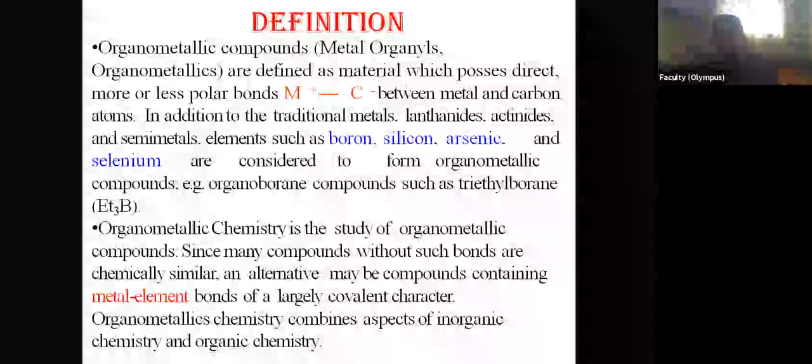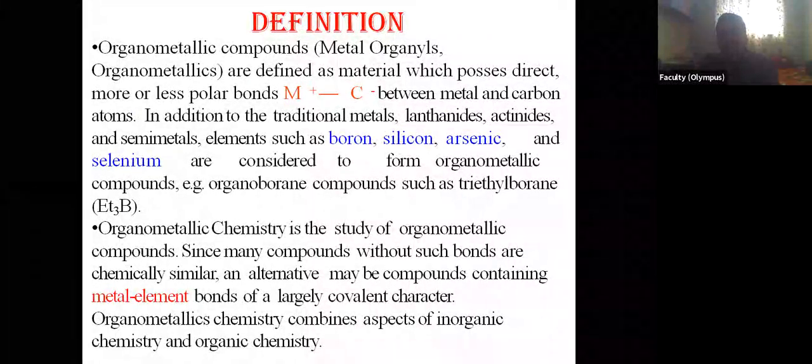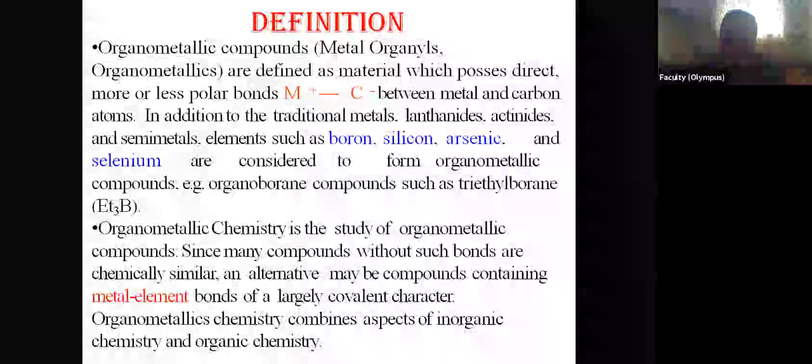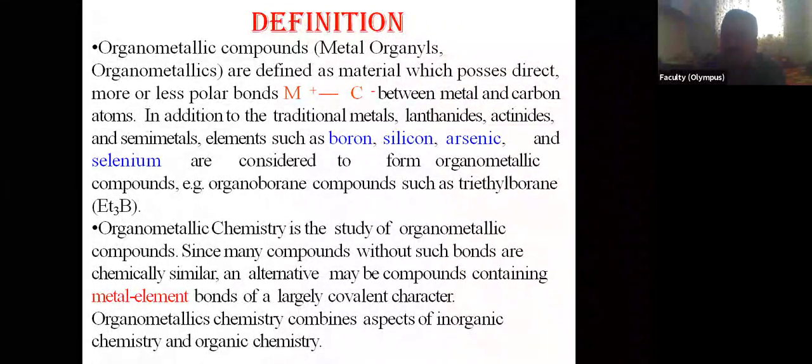There is a bond between metal and oxygen. So sodium acetate is not an organometallic compound. In an organometallic compound, there must be a direct metal-carbon bond, and this bond is polar, more or less, because metals are electropositive and carbon is electronegative. So the metal bears a positive charge and carbon bears a negative charge.